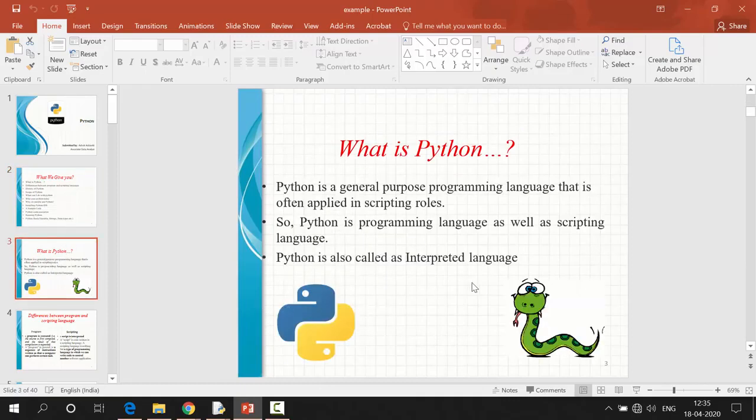See, don't think Python is a snake. This is not the Python logo, this is the Python official logo. Python is a general purpose programming language that is often applied in a scripting role as well. Which means we can use Python as a scripting language, and also as a fully object oriented programming language, or also for web applications. To do web applications we have frameworks in Python, like the Flask framework, Django framework, and Pyramid framework.